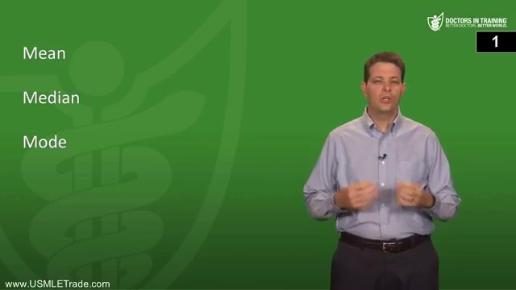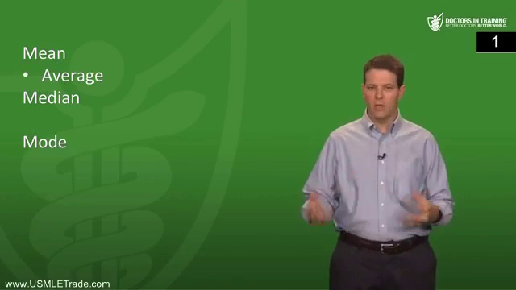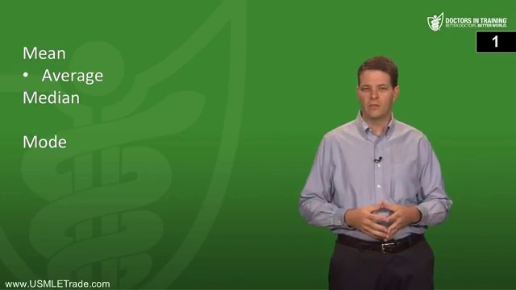Let's get started. First question says, what's the difference between mean, median, and mode? And we're going to get to the second part of the question in a moment, but let's talk about these definitions first. Mean is what you usually call the average. You add up all the values and then divide by the total number of values.